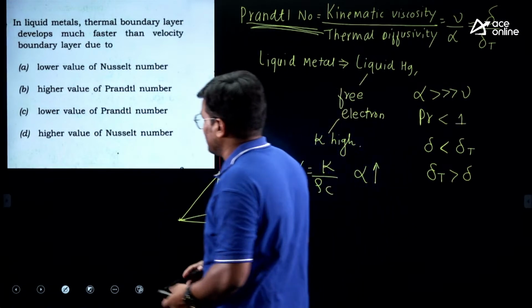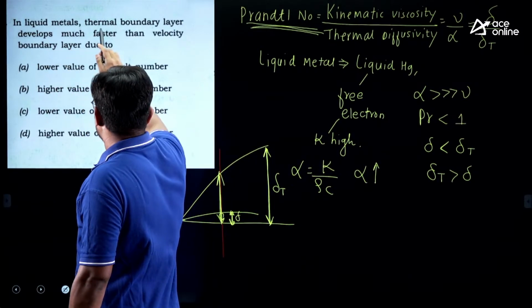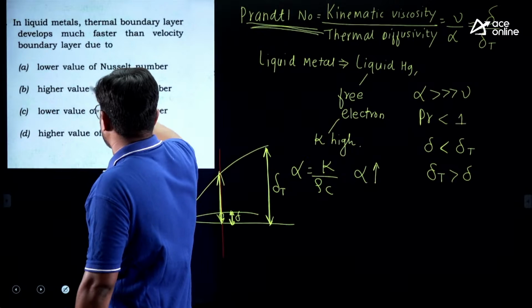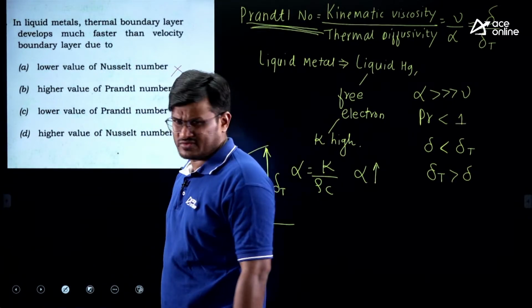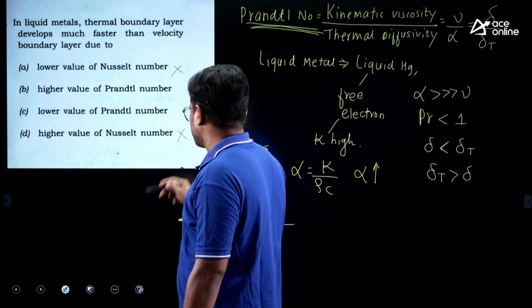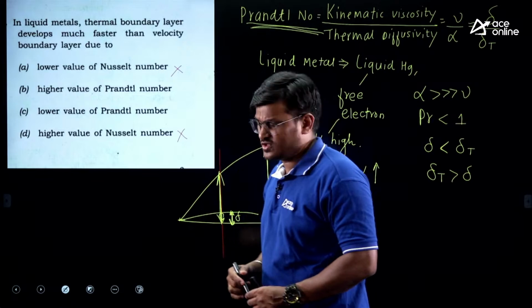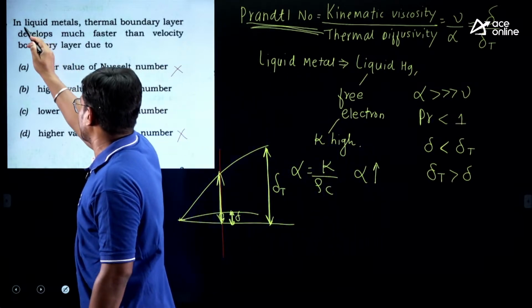So here, in liquid metals thermal boundary layer develops much faster than velocity boundary layer. Why? It is not due to Nusselt number. Nusselt number has nothing to do here. Higher Prandtl number? No, it is liquid metals.